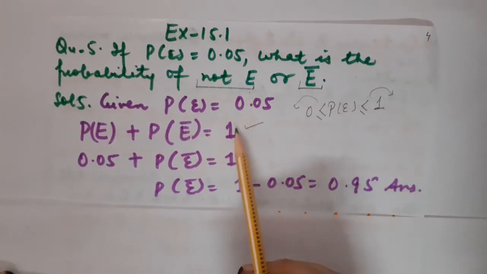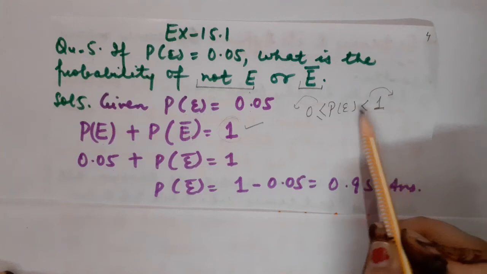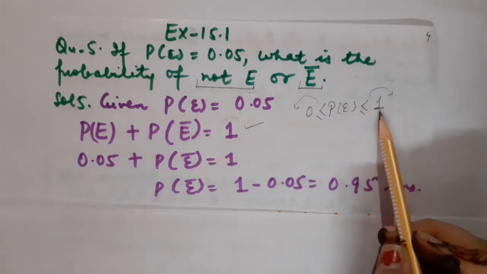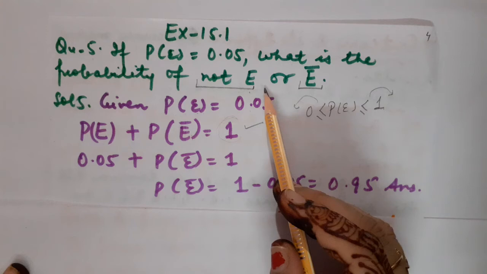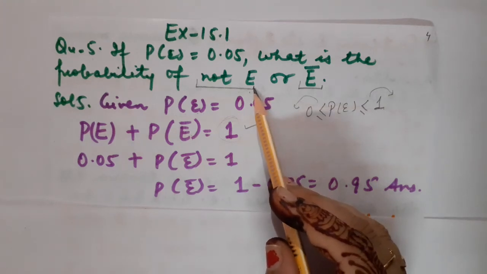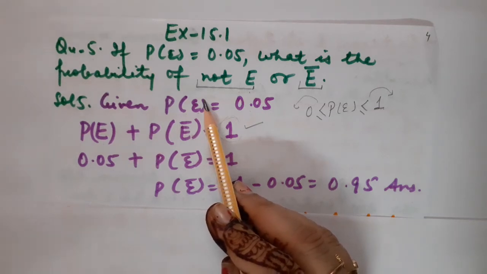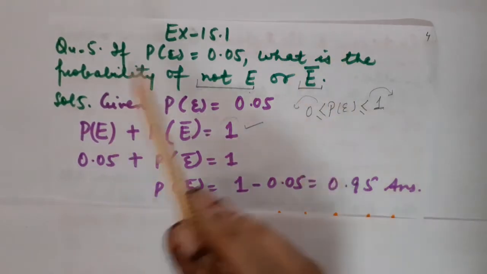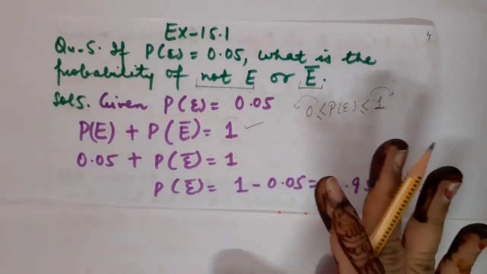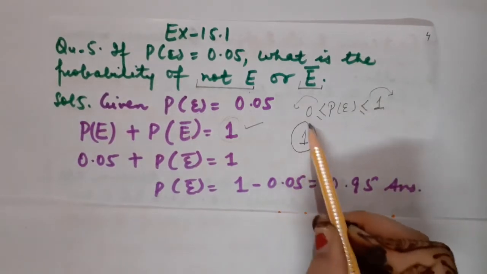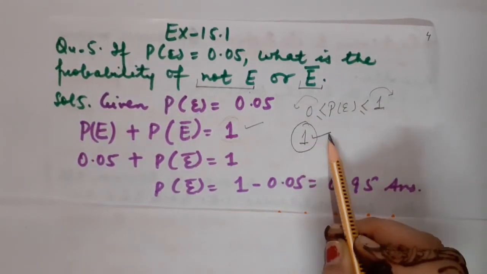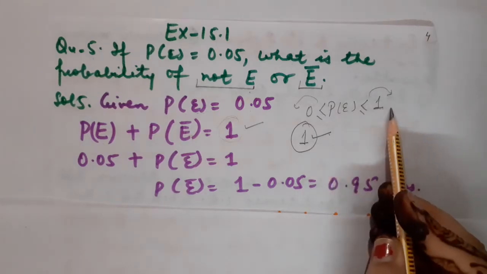Why is it equal to 1? Because you know that probability can never exceed 1. The highest probability will be equal to 1. And in the complement, we include those outcomes which are not occurring in the actual event. Correct? So when we include the actual outcomes, as well as those outcomes which come in the complement of the event, definitely we are going to cover all the outcomes. So in that case children, the probability will always be equal to 1, because probability cannot exceed 1.